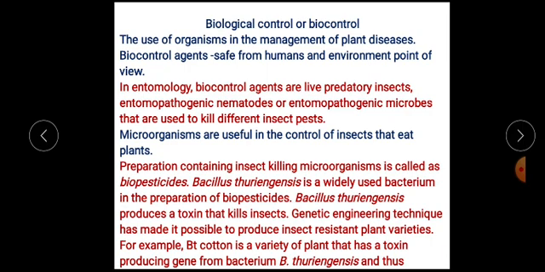So that is an excellent example of application of genetic engineering technique, that is the development of bt cotton variety. This bt cotton variety has a gene from Bacillus thuringiensis. That gene is responsible for production of toxin. So bt cotton is a variety of plant that has a toxin producing gene from Bacillus thuringiensis.